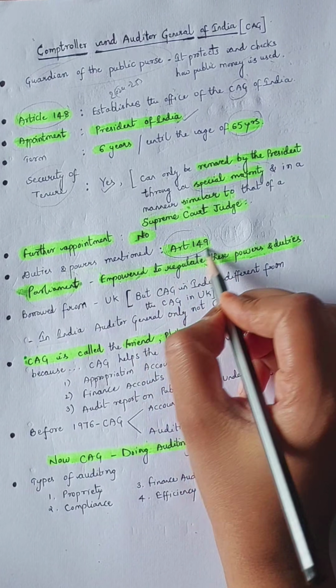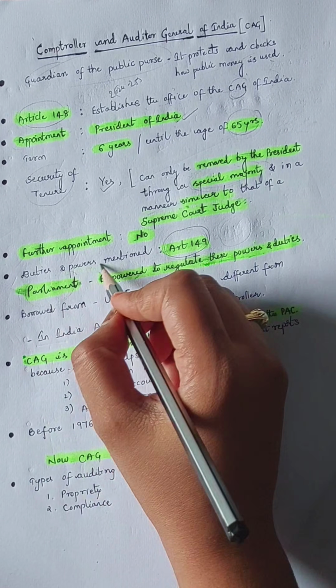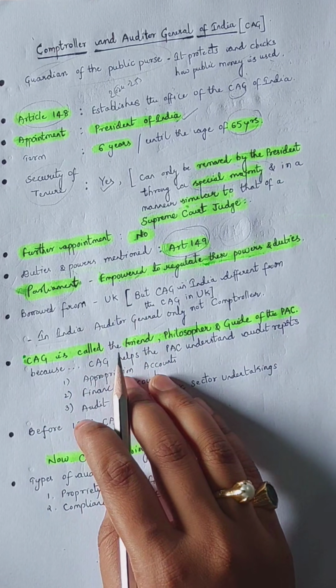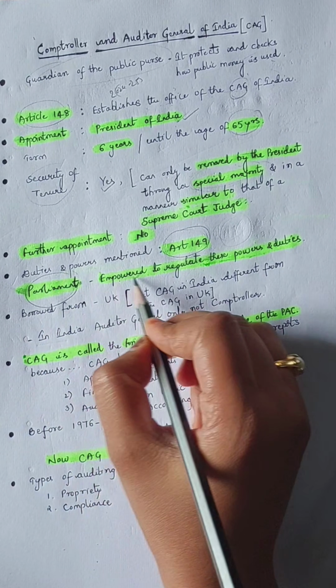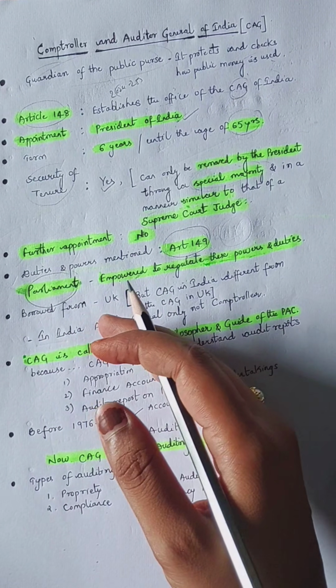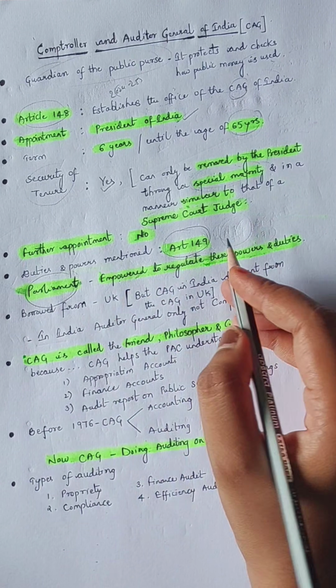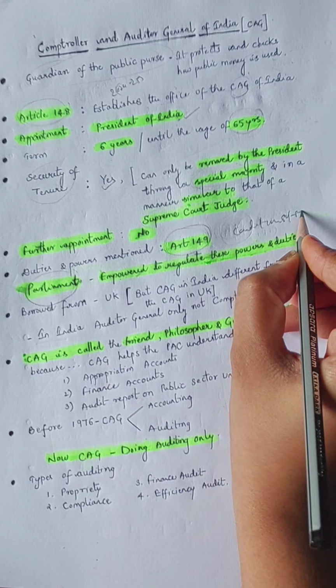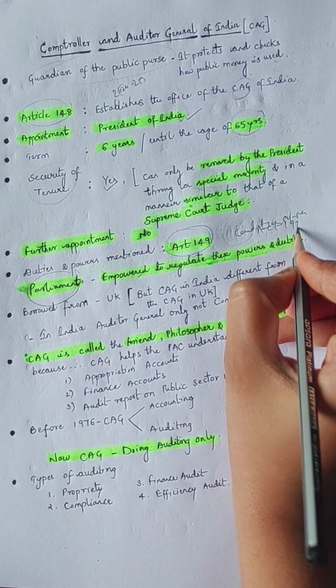Look at Article 149, which defines the duties and powers of the CAG. Here is an important point; it can be asked in our examinations also. Parliament is empowered to regulate these powers and duties. Accordingly, it already enacted the CAG Duties, Powers and Conditions of Service Act, 1971.